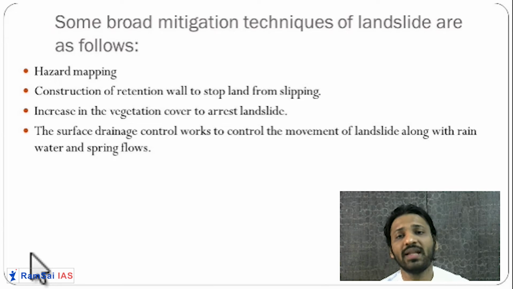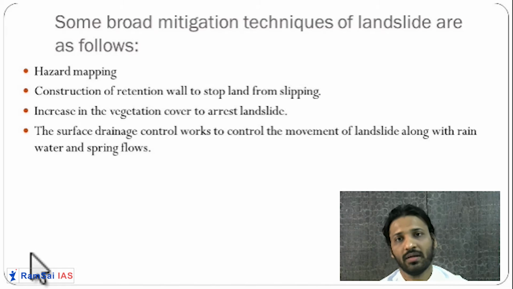These are the various parts of the disaster management cycle. In this chapter, in a very brief manner, they have talked about mitigation techniques of landslides. Since this chapter is only about land, what are the mitigation techniques of landslide?